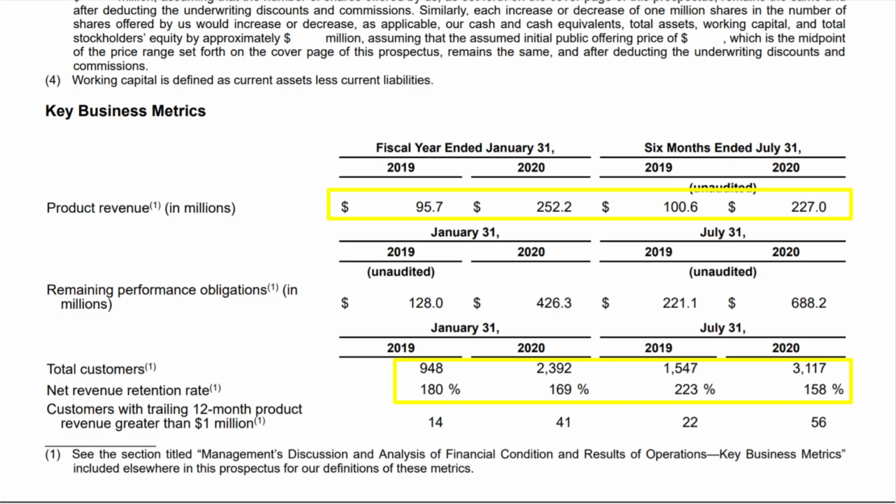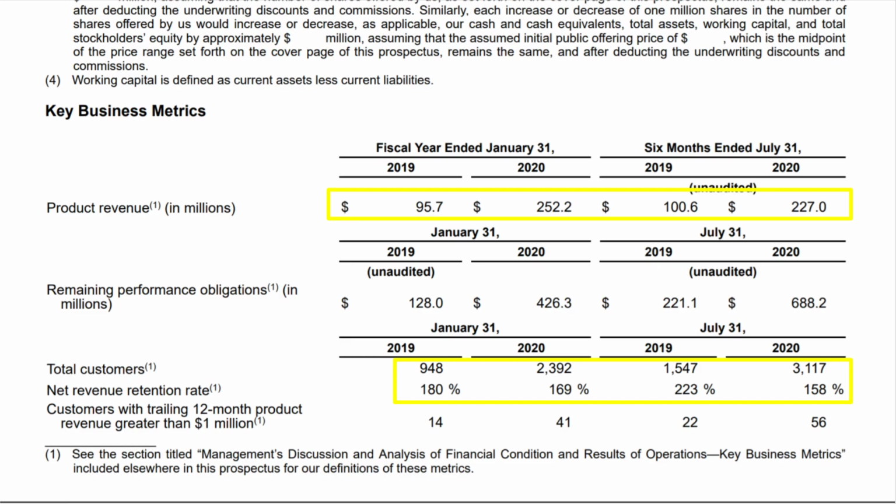So they give us their product revenue in millions, and in the fiscal year, 95.7 million to 252 million. 6 months ended, 100 million to 227 million. The remaining performance obligations grew from 128 million to 426 million, and 6 months ended, 221 million to 688 million. But their total customers increased substantially. So in the 6 months ended, it grew from 1,547 customers to 3,117 customers.